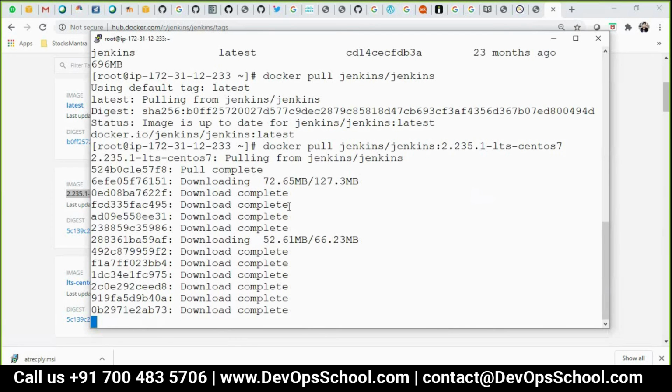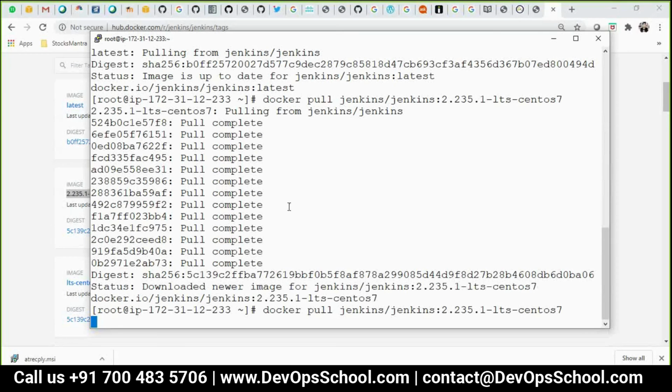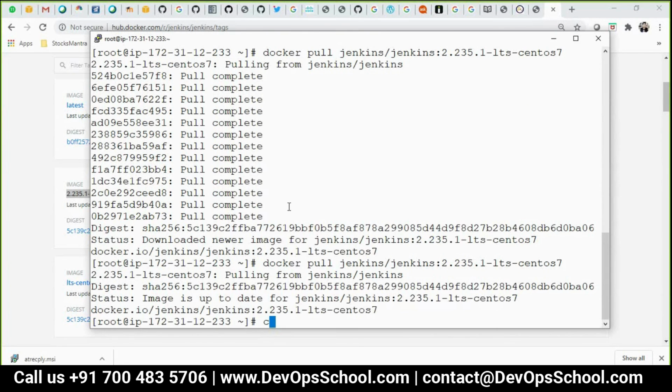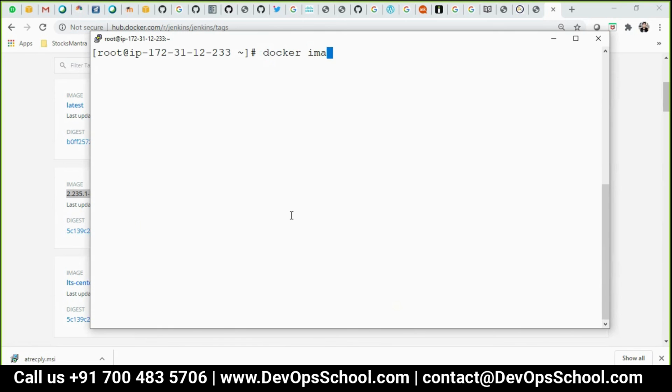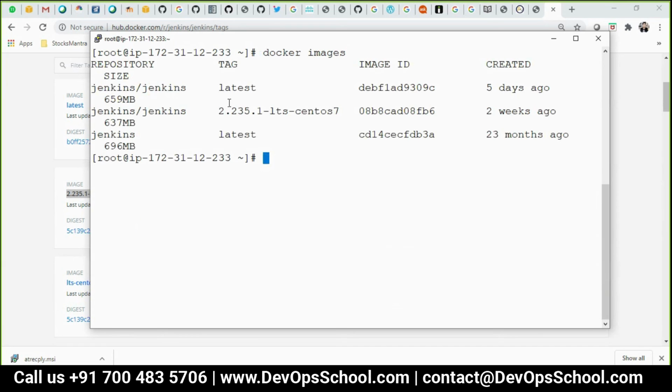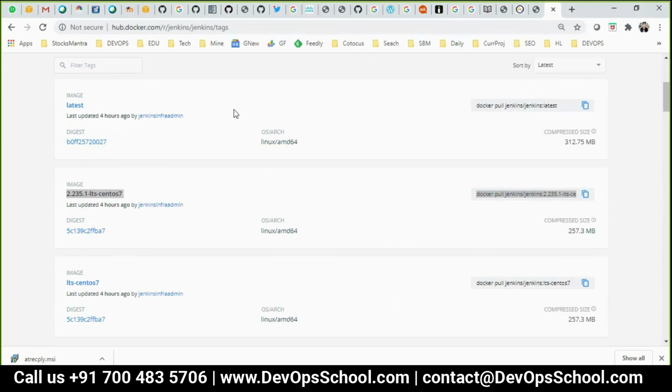Because every image is like Git. If you know Git, this is very easy to understand, because Git and Docker are both like brothers and sisters. Docker uses SHA-256, Git uses SHA-1. That's it. Okay, guys. So here, docker images. You see here, now I have the older one also. Remember, whenever you want a specific version, not latest, you have to specify a colon and then the version name, the tag name.